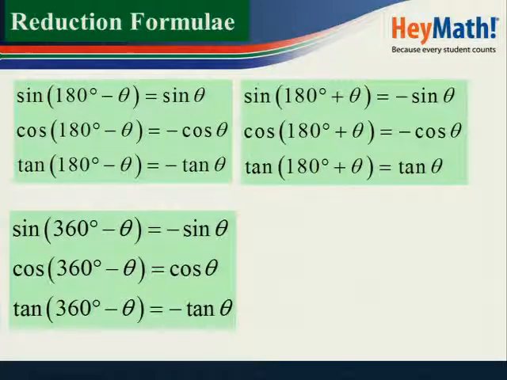In other words, the cast diagram will indicate the sign of various trig ratios in various quadrants. At the same time, you must also know as a learner in which quadrant the angle lies. If we talk of 360 degrees minus theta, it's a compound angle in the fourth quadrant. 180 degrees plus theta is a compound angle in the third quadrant, and 180 degrees minus theta is a compound angle in the second quadrant.